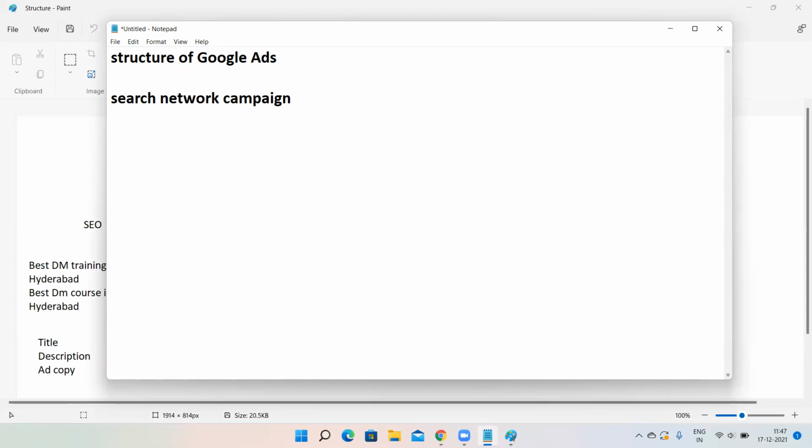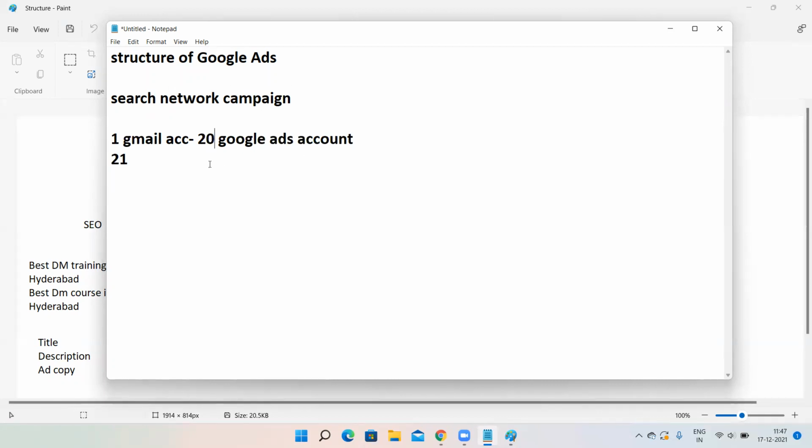Now, before creating a search network campaign, let me tell you, I told you with one Gmail account, we can create 20 Google Ads accounts. But what if you have 21 clients? What if you have 22 clients? Or what if you have 30, 40 clients? At that time, with one Gmail account, you cannot create more than 20 Google Ads accounts.